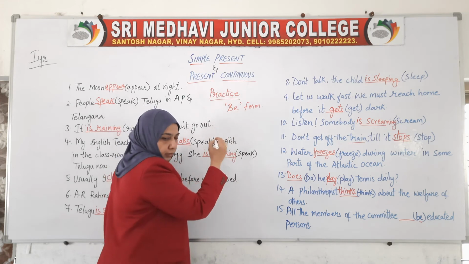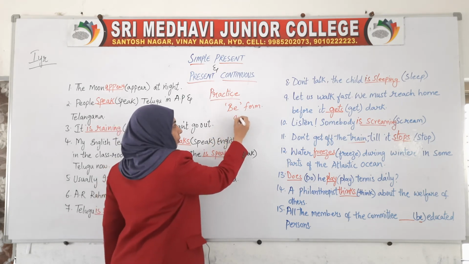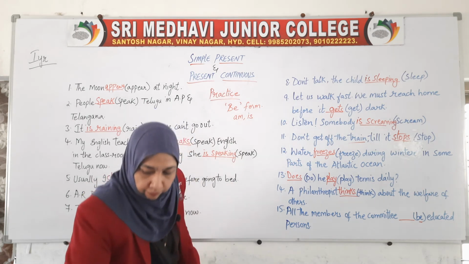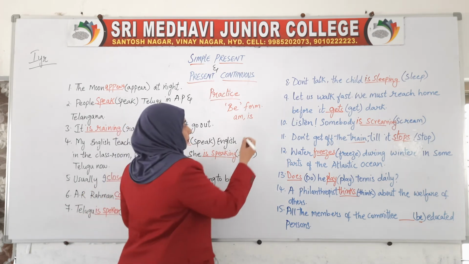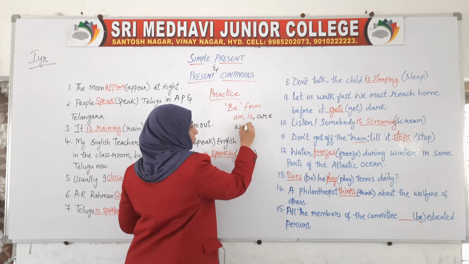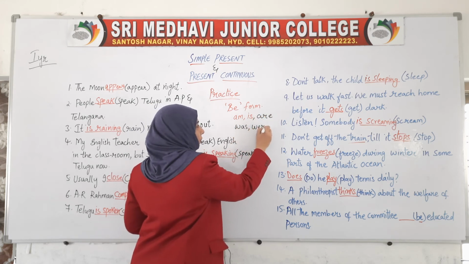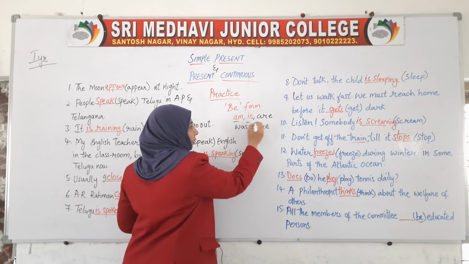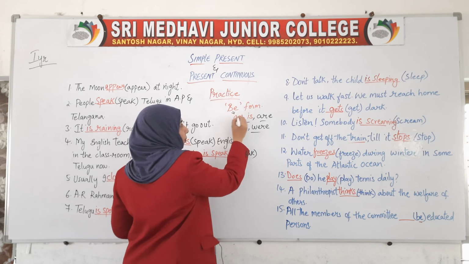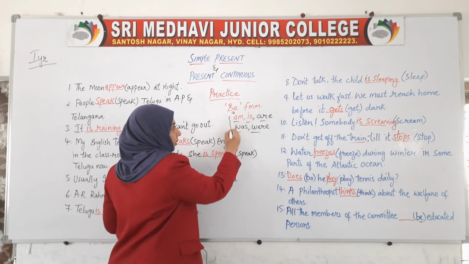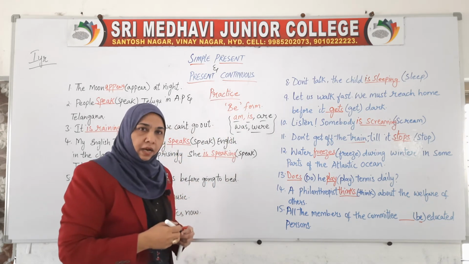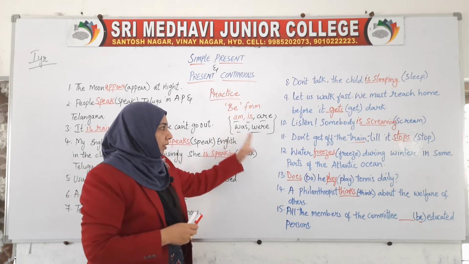The helping verbs am, is, are, was, were. These are the B forms. These all are the B forms. All together are the B forms. Like am, is, are, was, were. All come under the B form.